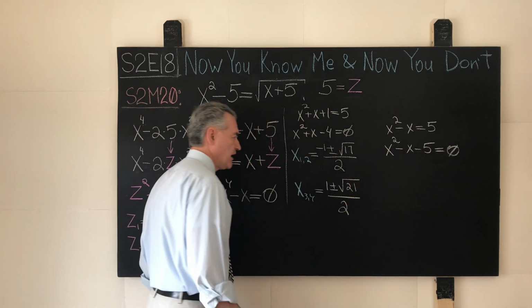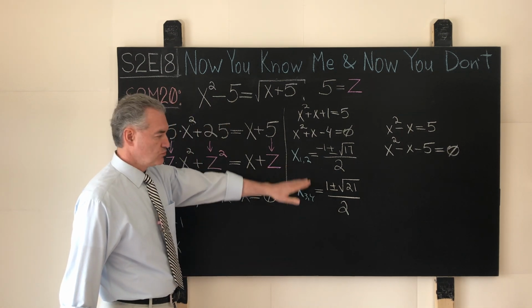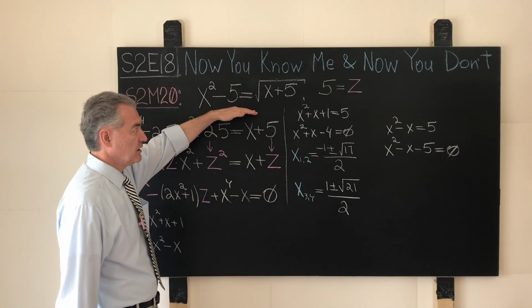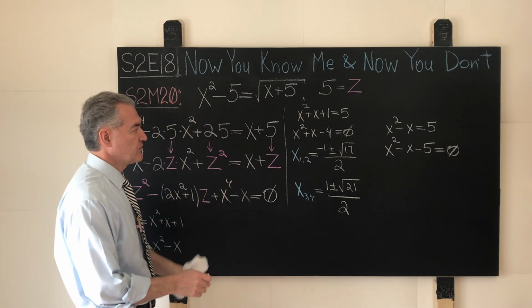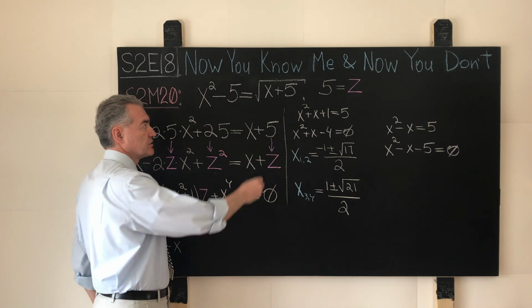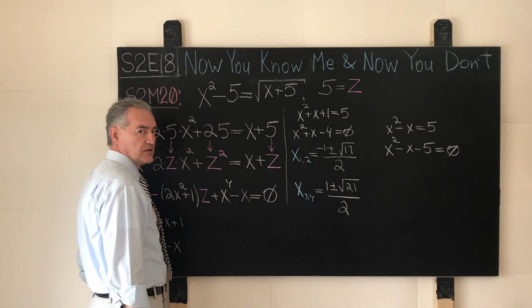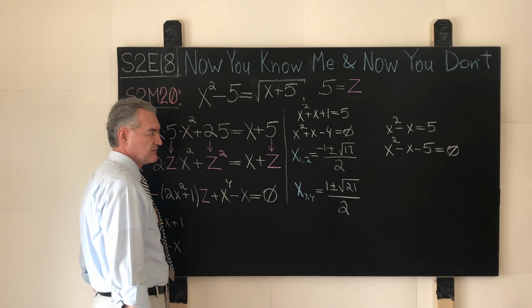And now we have 4 roots, x1, 2, x3, 4, of the original equation. We of course have to make sure that when we add 5 to any of these numbers, the operation of extracting the square root is valid.